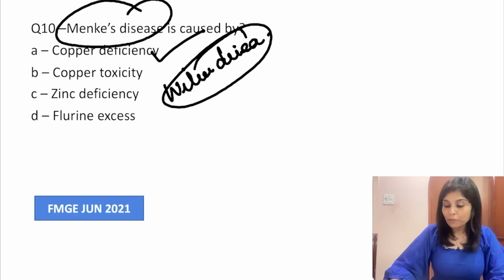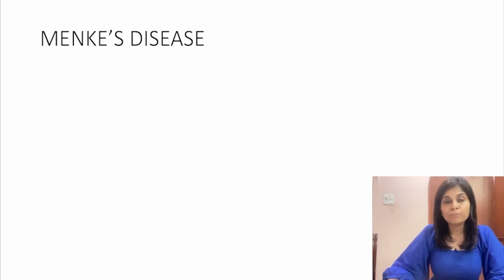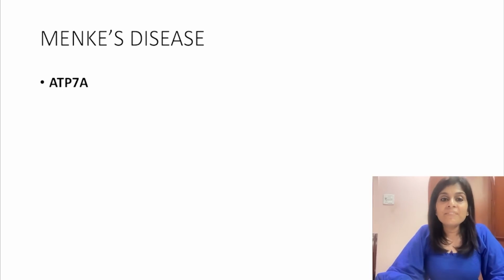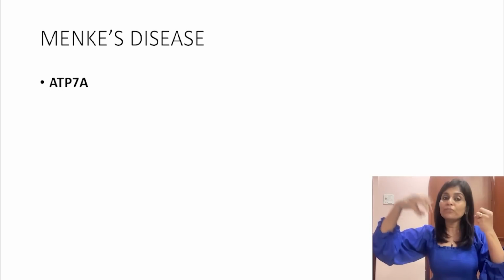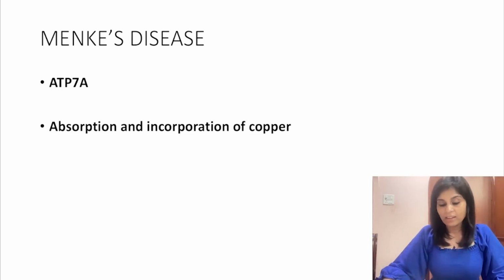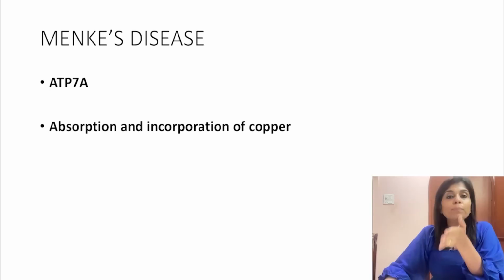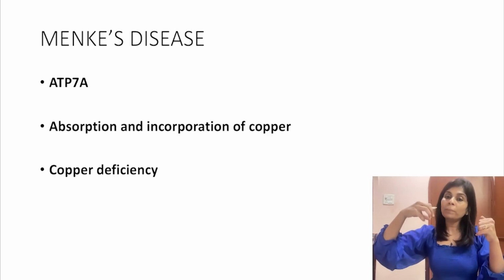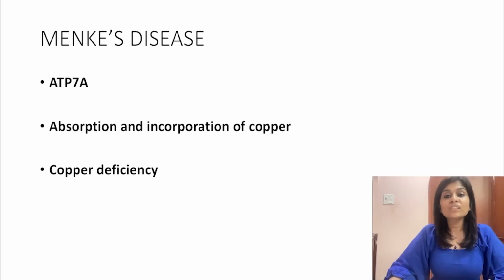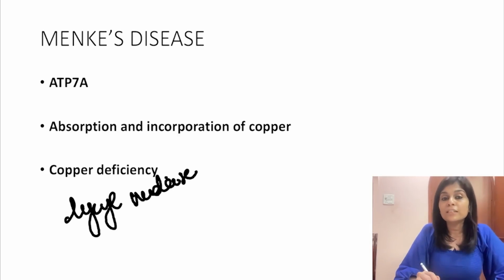Okay, so let me tell you a few facts about Menkes disease. It's caused by the defect of ATP7A transporter. And the function of ATP7A is to cause absorption of copper and to cause incorporation of copper into many of the copper dependent enzymes. So when there is no absorption of copper along the intestine, what do you expect? Copper deficiency, right? That is one effect. When it's not getting incorporated into copper dependent enzymes like lysyl oxidase. Please remember, one of the copper dependent enzymes is lysyl oxidase, which is involved in collagen cross linkage formation.